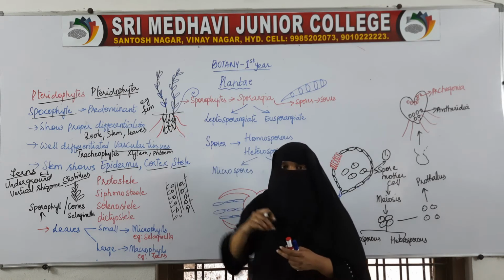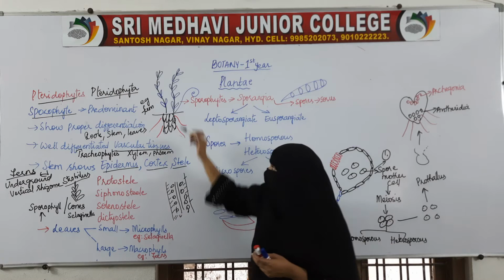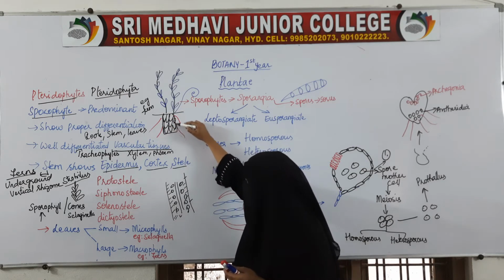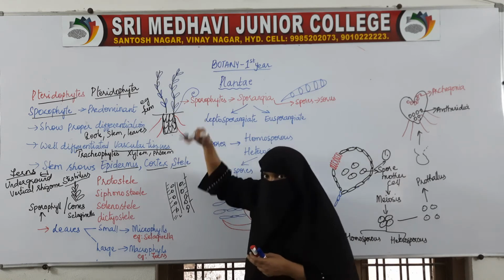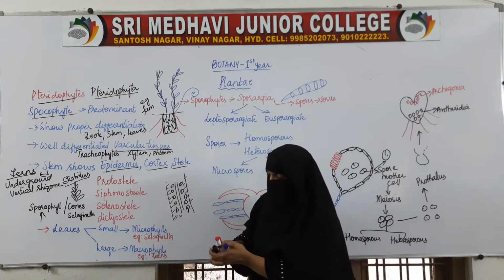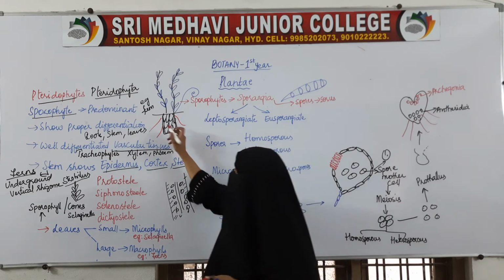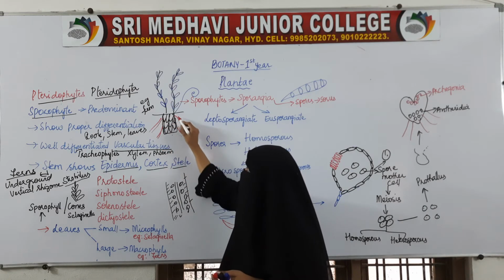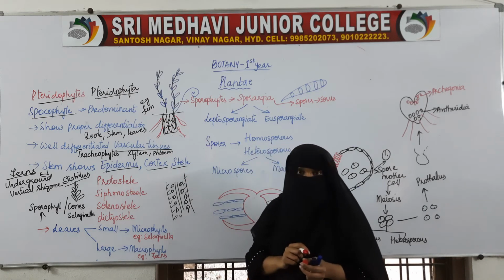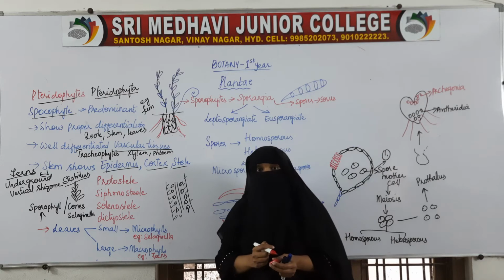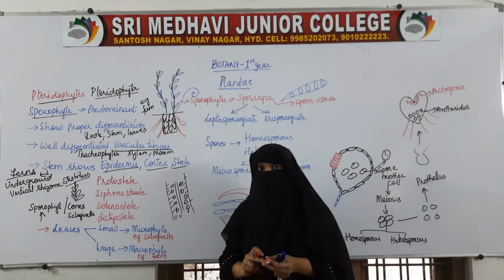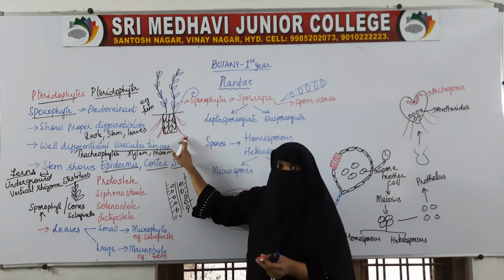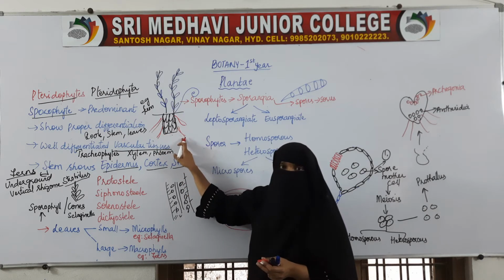This one is the stem, inside the ground, and from the stem the roots are arising. Those are called adventitious roots. I already told you the roots are adventitious.